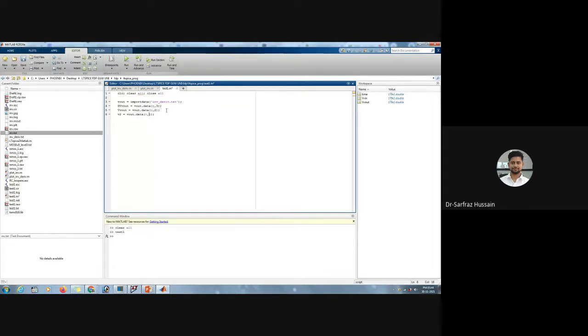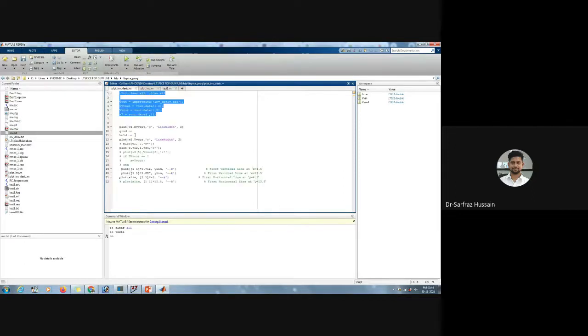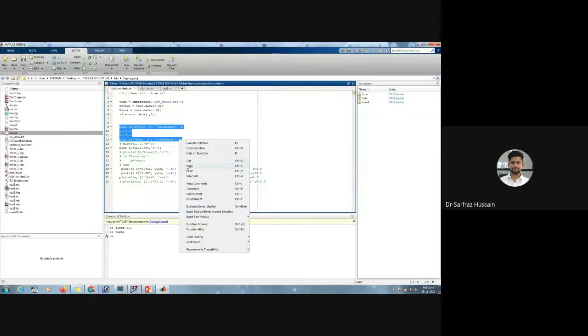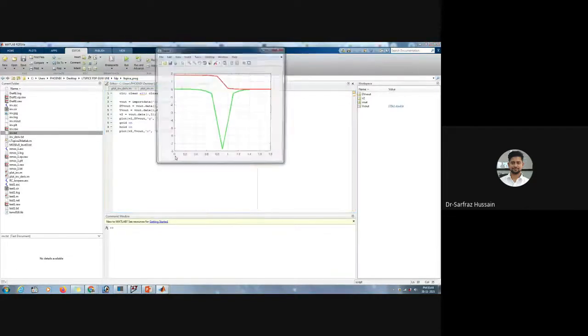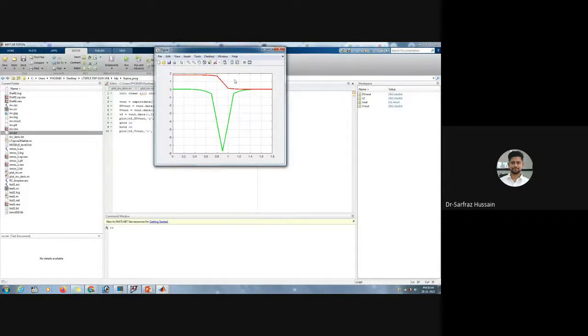All these three, we can just copy this one, and we can plot these individually. So we can use the plot formula, and we can just plot this one. Suppose I want to plot these two. I can just run this one. As you can see, I can draw two plots over here. So I can draw two plots in MATLAB.